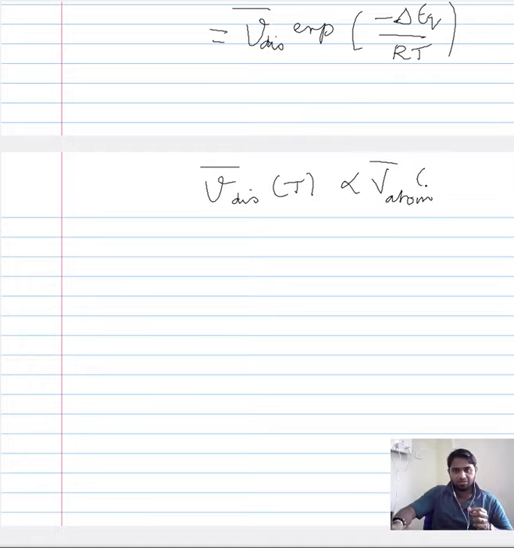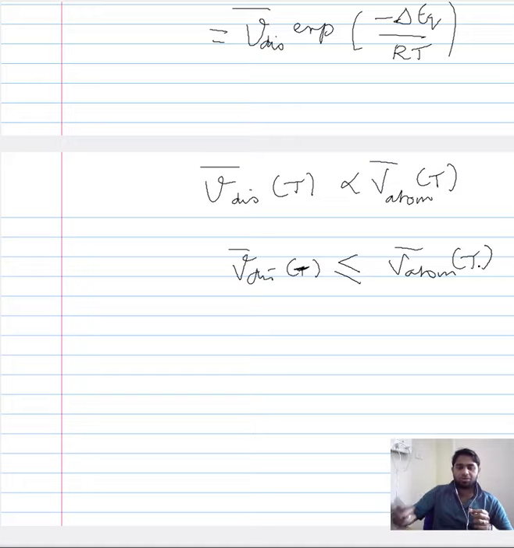Let us write it something like this. This is often less than or equal to that of the individual atoms. So for a given temperature, you have your atoms oscillating, and because of this oscillation, your entire line defect, that is the dislocation, will also oscillate. But often the translation is not exact, that is, the rate of oscillation at which your atom is vibrating will not be equal to the rate of oscillation of your dislocation. There will be a small difference, but there is also a possibility in perfect crystals that the oscillation of individual atoms and the oscillation of dislocations are equal.